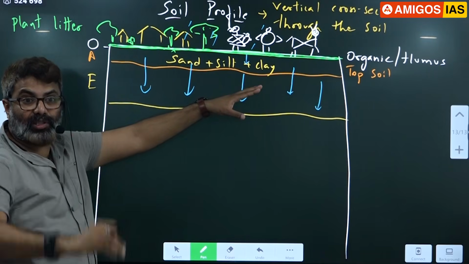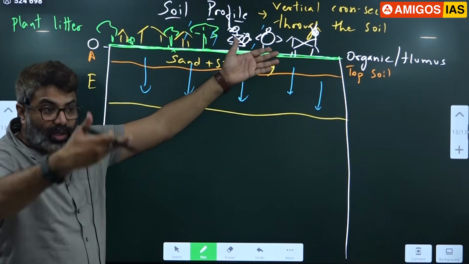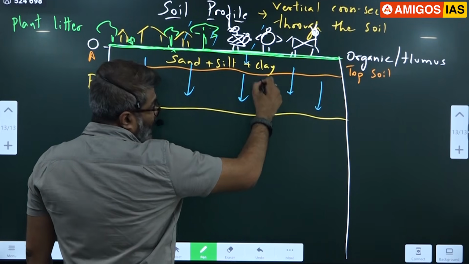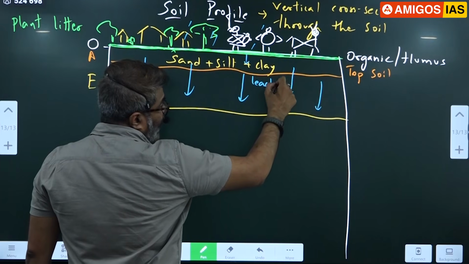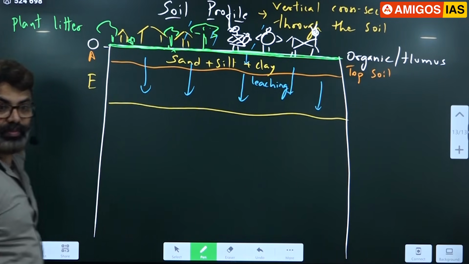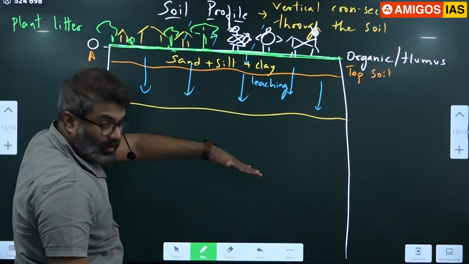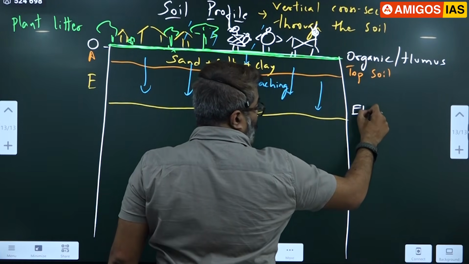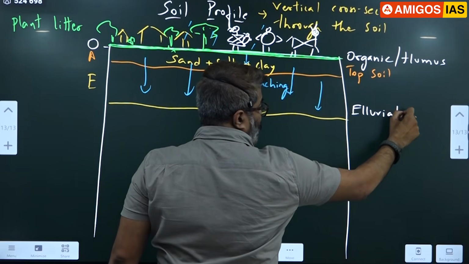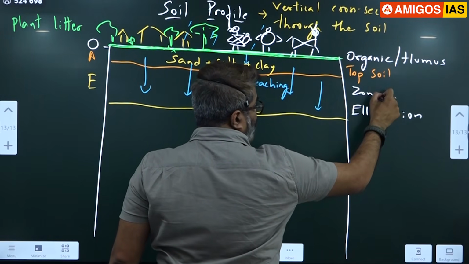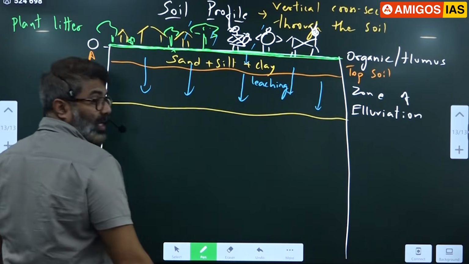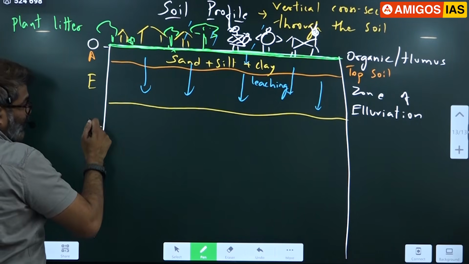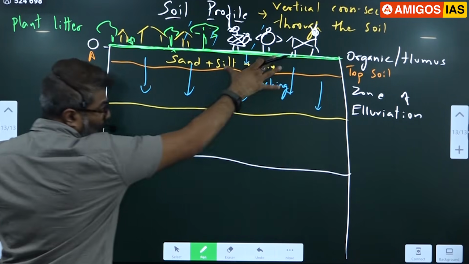We call them soluble minerals. Sulfates, nitrates, chlorates and all will dissolve and get removed, because water is going where? Down. As a result, all the minerals get leached. We call it leaching. From where to where? From here to down. This is called eluviation. Mind the spelling: zone of eluviation. From here, towards this layer, from above to below.